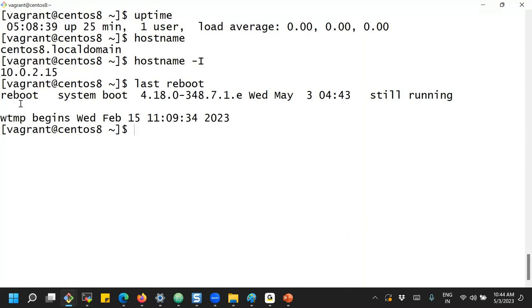As the reboot was done, the system boot was on Wednesday, May, today's date, 3rd, and 04:43. This is the UTC time zone. That means 5.5 hours fast forward. So 5:43 is nothing but now.